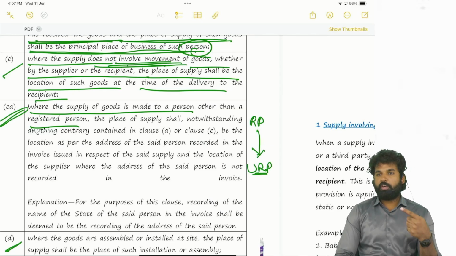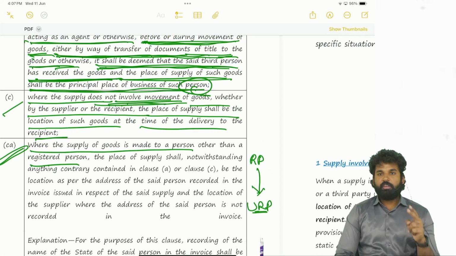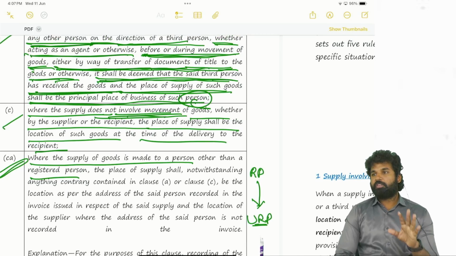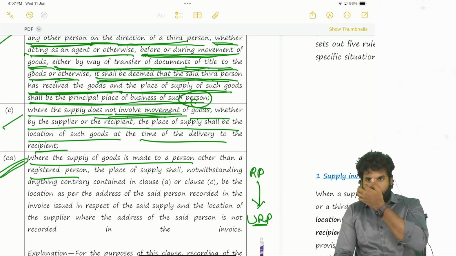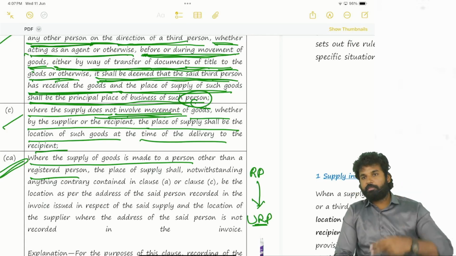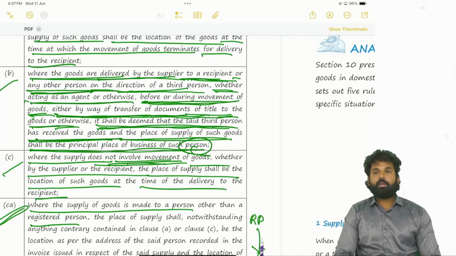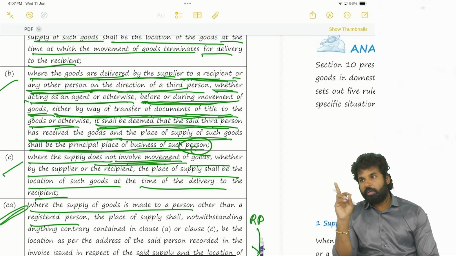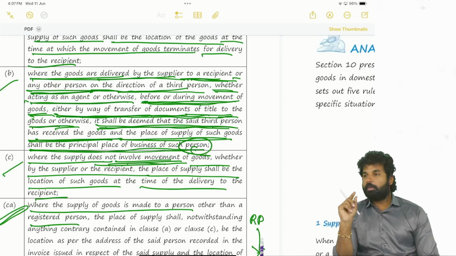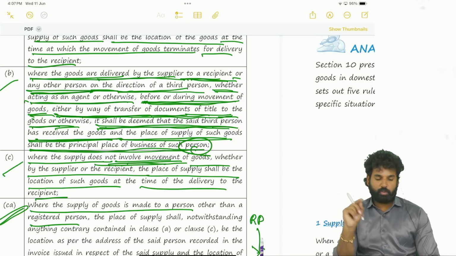In clause A, what are they telling? When the supply involves movement of goods, then the place of supply will be the place where the movement terminates. Okay, the movement of the goods terminates. That is the first one. Second one, whenever the goods are delivered by the supplier to a recipient, when a third person gives directions to deliver at some other place, then the place of supply will be the third person's place only. Okay, that is the second point.